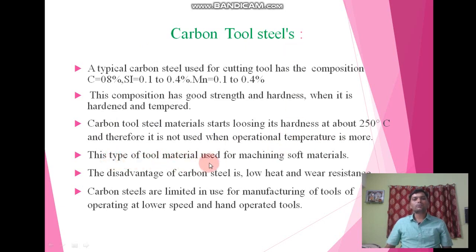This type of tool material is used for machining soft materials. The disadvantage of this carbon tool steel is that it has low heat and wear resistance. So carbon steels are limited in use to manufacturing tools which operate at lower speed and hand operated tools. So this is about carbon tool steel.